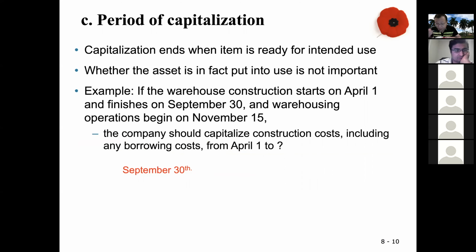Remember, when you are constructing the asset, you have a construction in progress account. The minute you realize you will never use it, that's a totally different issue. Then you have to close this account, recognizing the loss right away. Okay, good. Makes sense.